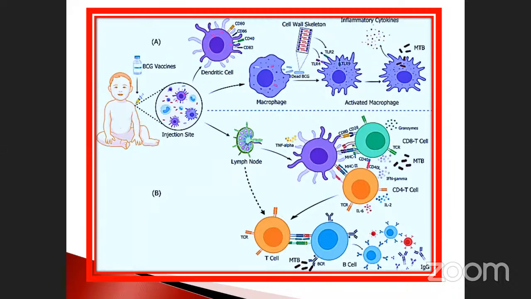Another thing that happens is that when it is injected, it automatically enters the lymph nodes, the lymphoid organs. The same process occurs, and the surface has receptor cells. They bind with this one, and automatically they produce MTB.